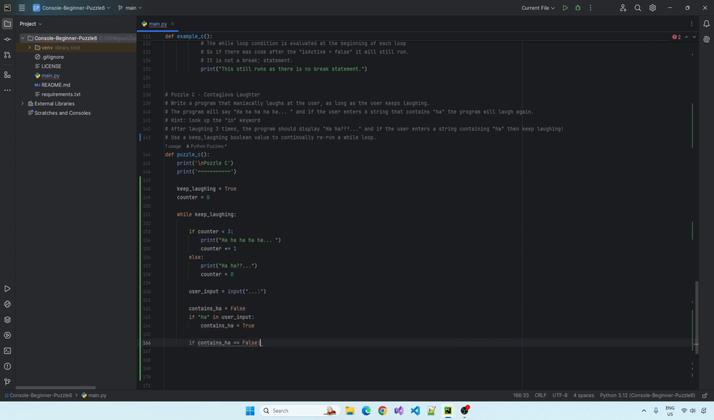If it equals false, then we want to set keep laughing to false to end the while loop. So that'll end the while loop. We want to reset the counter and then maybe just give a sort of final print statement to show everyone the program's finished.